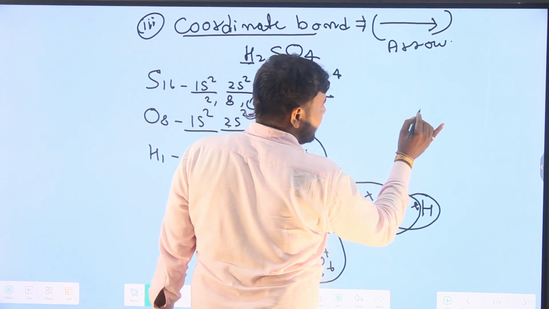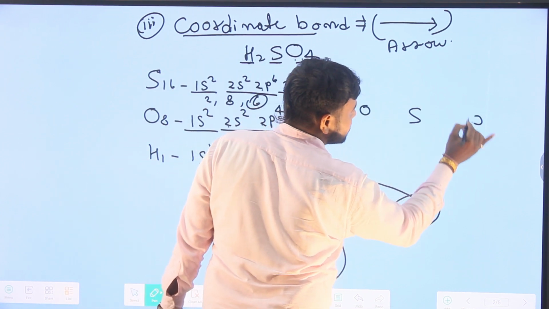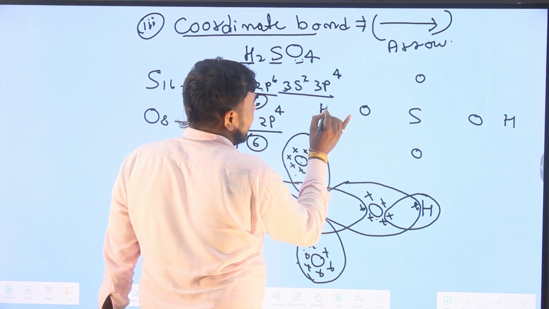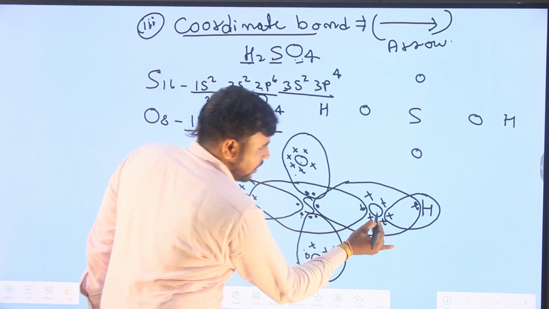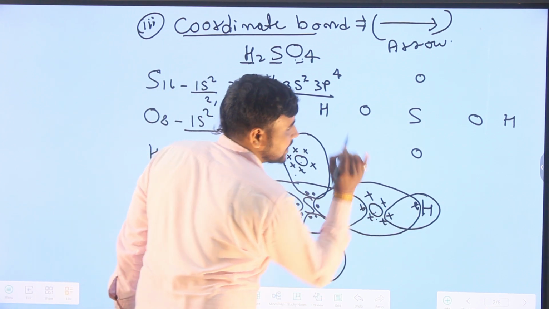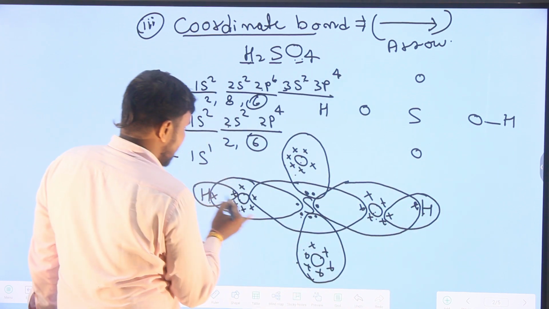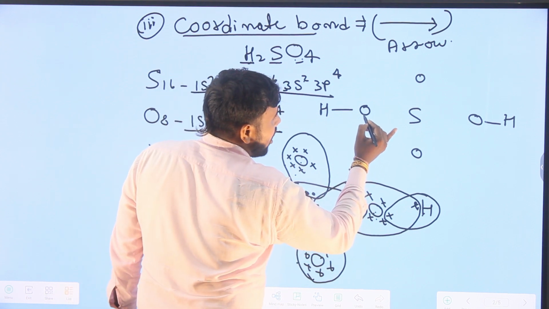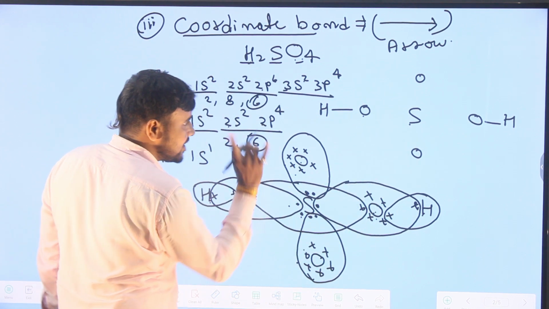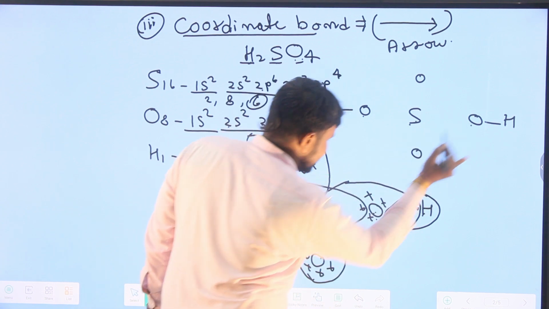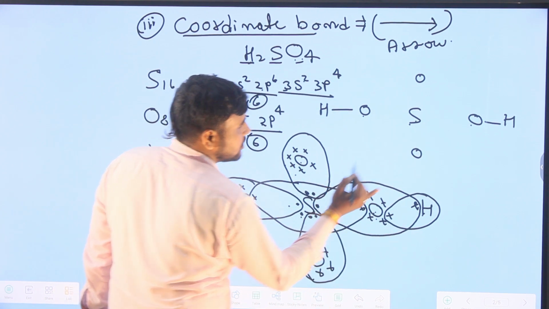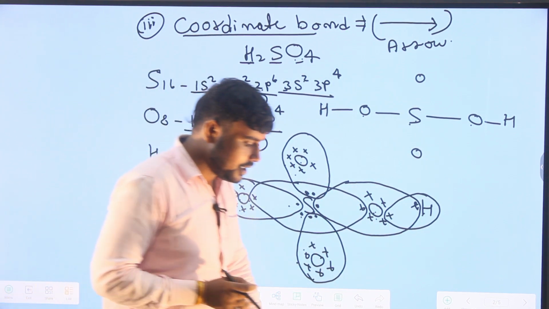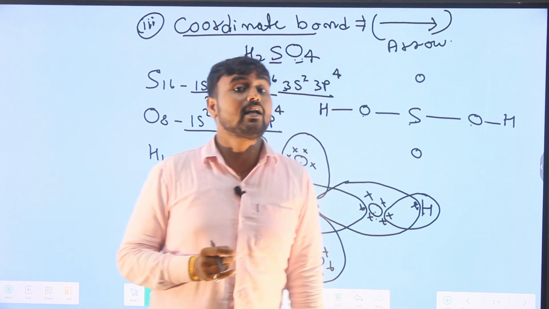Now draw the structure. Sulfur, oxygen, oxygen, oxygen, oxygen, and 2 hydrogens. Be careful. Between oxygen and hydrogen, the sharing of electrons is 1 electron. And between oxygen and sulfur, the sharing of electron is 1. So they form a single covalent bond. Whenever the sharing of electrons is 1, the resultant bond is known as a single covalent bond.